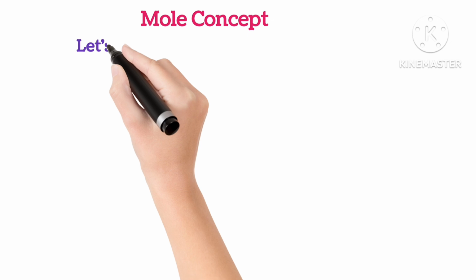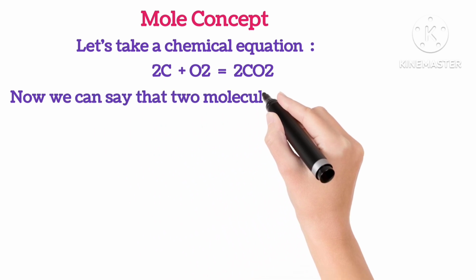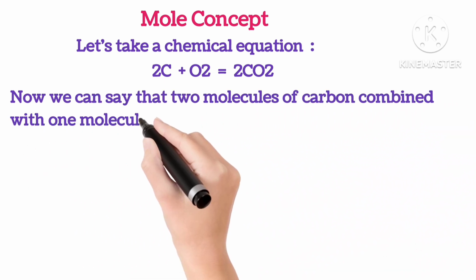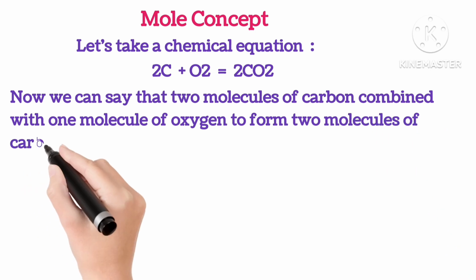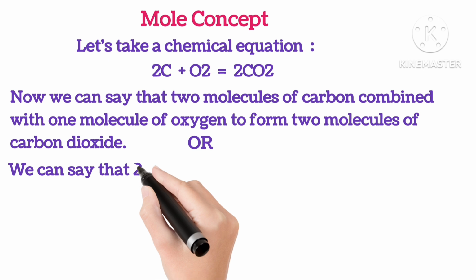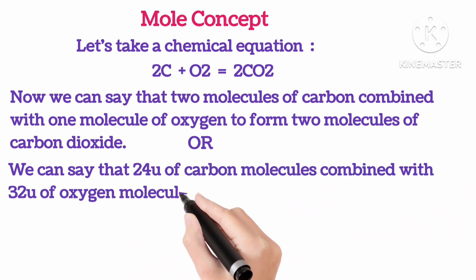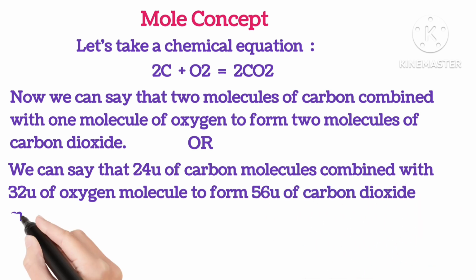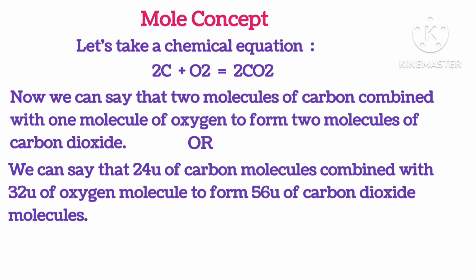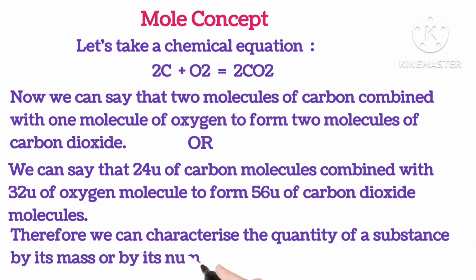Mole concept. Let's take a chemical equation. 2 carbon plus 1 oxygen gives 2 carbon dioxide. So now we can say that 2 molecules of carbon combined with 1 molecule of oxygen to form 2 molecules of carbon dioxide. Or we can say 24 units of carbon combined with 32 units of oxygen to give 56 units of carbon dioxide. Therefore, we can characterize the quantity of a substance by its mass or by its number of molecules.